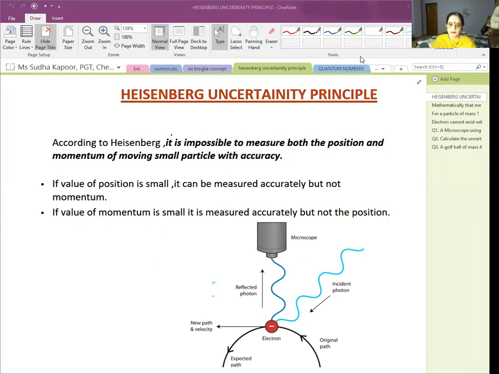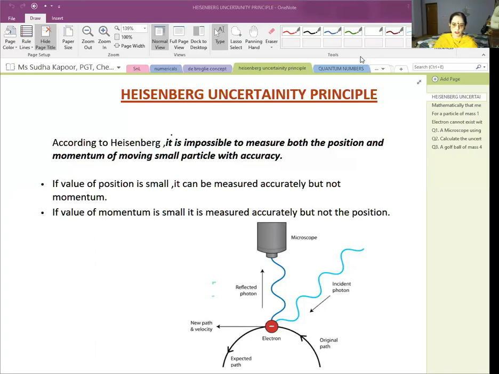So then comes the Heisenberg uncertainty principle, according to which it is impossible to calculate the position and momentum of a moving subatomic particle or a very small particle with accuracy. If the change in position is small, then the momentum cannot be calculated accurately. But if the value of momentum is calculated accurately, then the thing becomes impossible for the position.